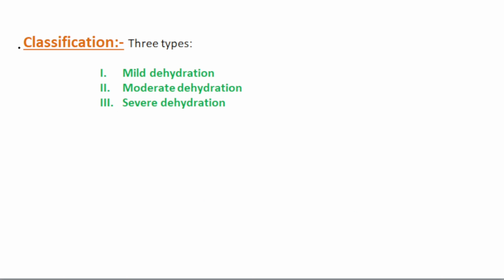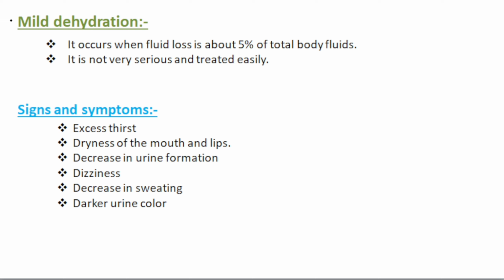Then classification. Dehydration can be classified into three types: mild dehydration, moderate dehydration, and severe dehydration. First, mild dehydration. It occurs when fluid loss is about 5% of total body fluid. So, in the total body fluid, 5% of the fluid is lost in mild dehydration. It is not very serious and it is treated easily.